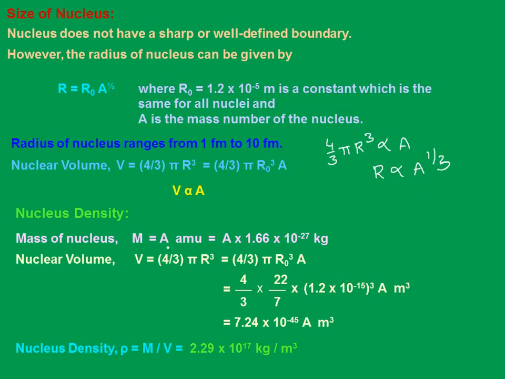R proportional to A power 1/3. What do you mean by this? What do you mean by this, r proportional to a power 1 by 3? Which means the radius of the nucleus, r refers to radius, right? The radius of the nucleus is proportional to the cube root of its mass number. A is nothing but the mass number, right?